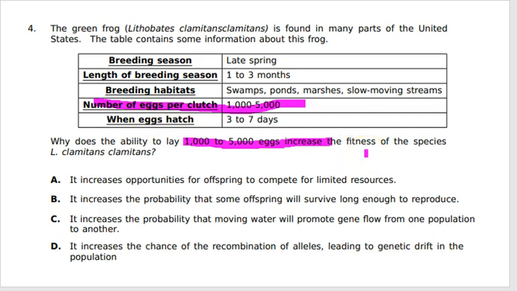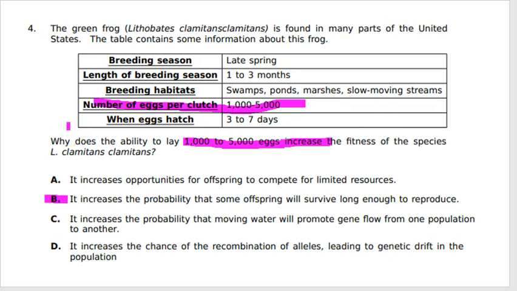And we're talking about natural selection. Remember, it's survival of the fittest. Basically, the more offspring you can produce, the more likely you are to be able to increase the size of the population. So the more eggs you produce, the more likely these offspring will survive long enough to be able to reproduce themselves. So if we look at our answer choices here, answer choice B would be the most correct.